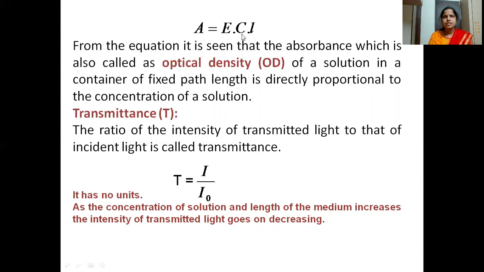Because when the concentration increases, the number of molecules present in that solution increases, and when the path length increases, the number of molecules interacting with the incident light also increases. So the absorbance increases. When absorbance is increasing, the transmitted light will be less. That is the reason why transmittance is always inversely proportional to absorbance. When absorbance increases, transmittance decreases, or when absorbance decreases, transmittance increases.